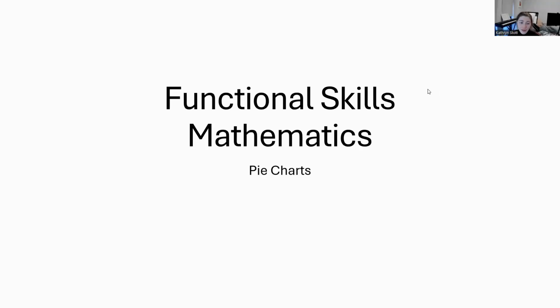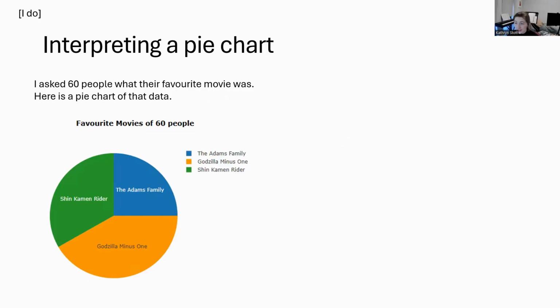Okay, so we're going to be having a quick look at pie charts, both interpreting and drawing them. I will do an example first, we'll do some together, and then have a go by yourself. So, I asked 60 people what their favourite movie was. Here is a pie chart of that data.